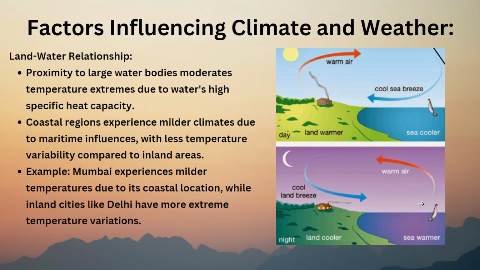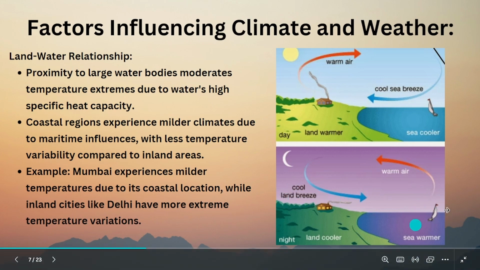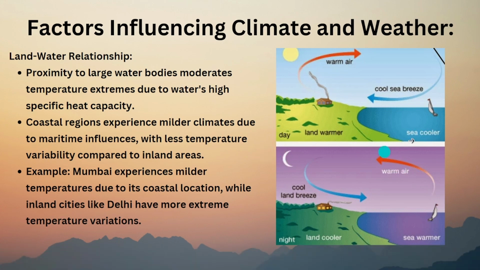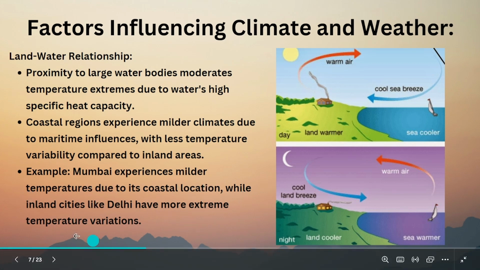So this is how the temperatures will be moderate. In which areas? Coastal areas, because there is a mix of water and land. The simple example is Mumbai, which experiences milder temperatures due to its coastal region, while inland cities like Delhi don't have beaches, right?